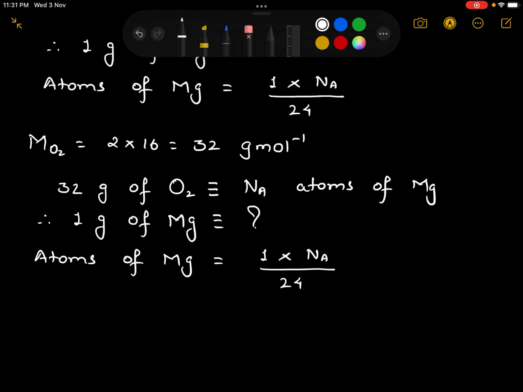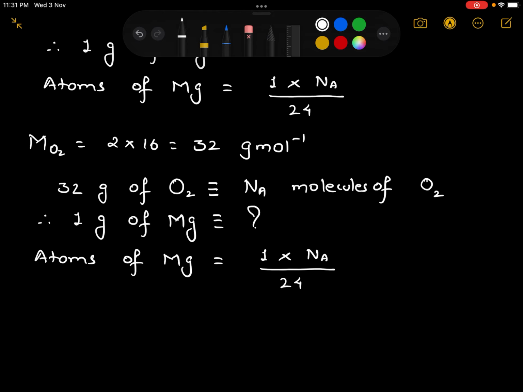So, we say 32 grams of oxygen corresponds to Avogadro's number of atoms of oxygen. Wait, it should not be Avogadro's number of atoms, it should actually be Avogadro's number of molecules of O2, since, as I said, oxygen is in diatomic state.